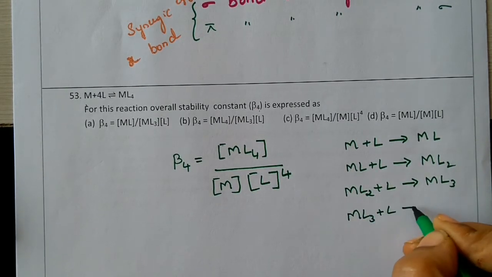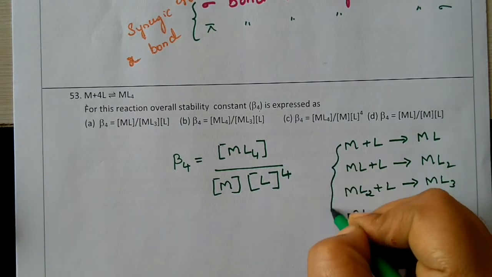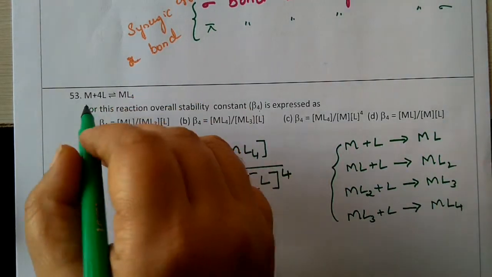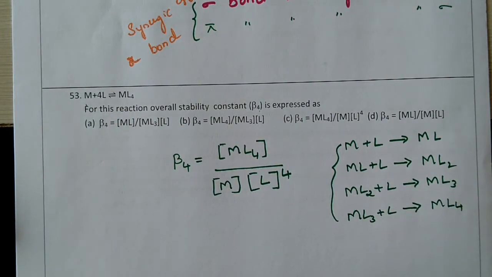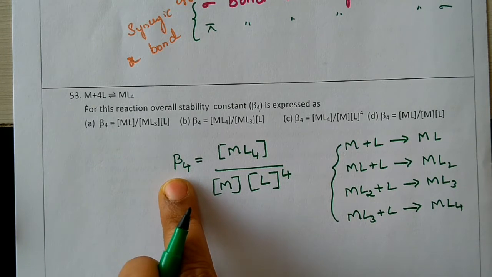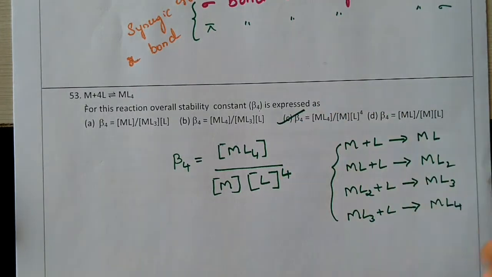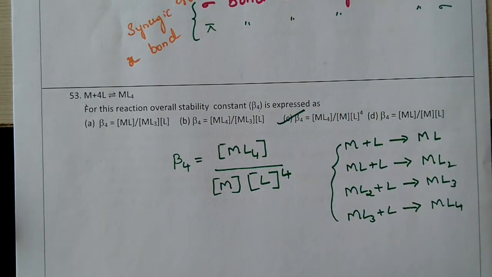That's why all together we have written this as an overall reaction, and for that overall reaction the stability constant we indicate as beta 4. This is the correct way of expressing beta 4.